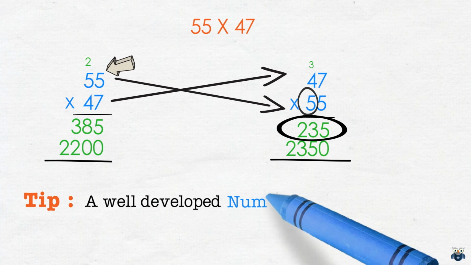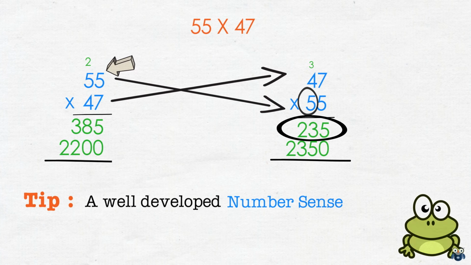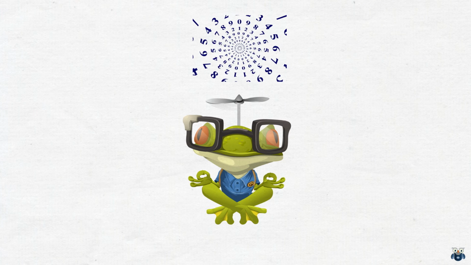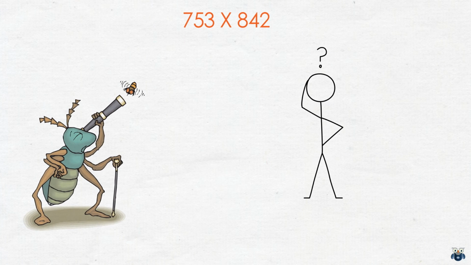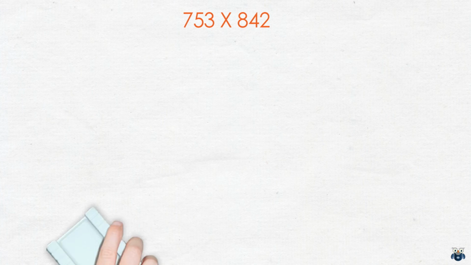So here's our next step. A good mathematician has a well-developed number sense. And what is number sense? As one regularly talks about numbers, uses them in computations, uses mental math, and accurately estimates computations, one becomes more flexible in working with numbers. In other words, one develops better number sense. Now before moving on to our last step, here is an exercise for you. Take a look at this problem, please. Do the numbers have any attributes that will help making the calculation easier? Pause the video and think how you would approach the solution, please.